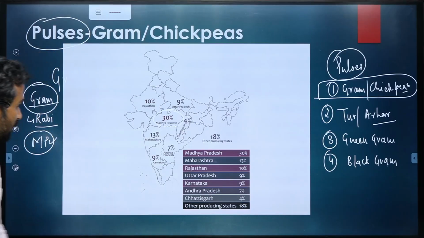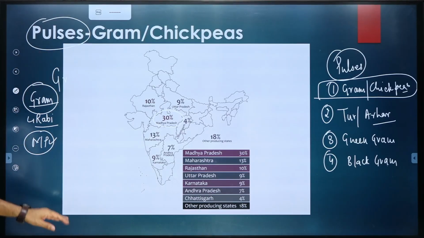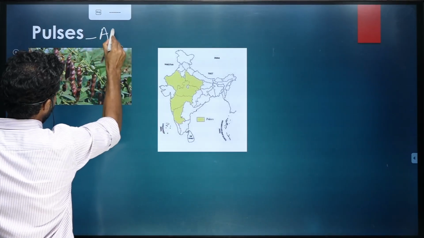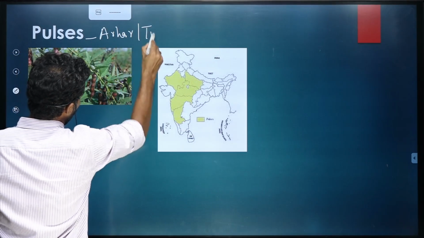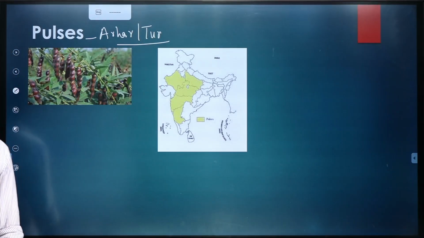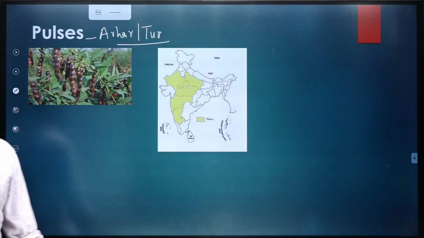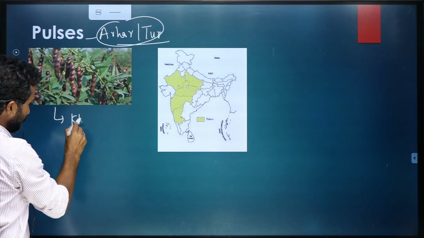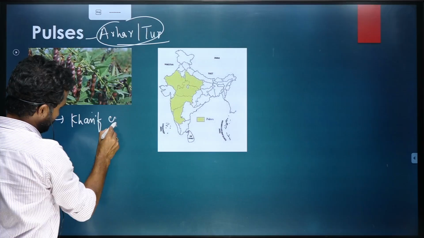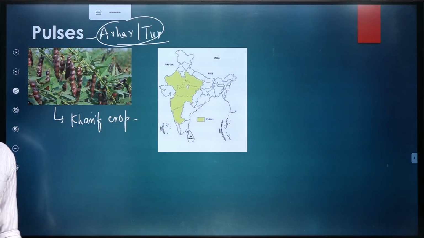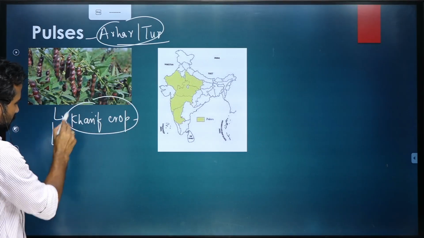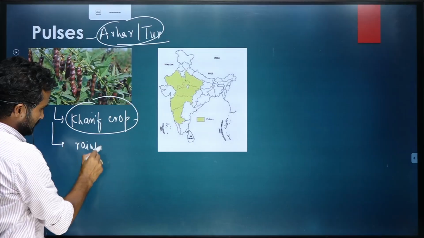Okay, then moving further. After gram, let's talk about arahar or tur pulse. So arahar is a kharif crop. First thing, it is a kharif crop, and mostly it is grown under rain fed conditions.